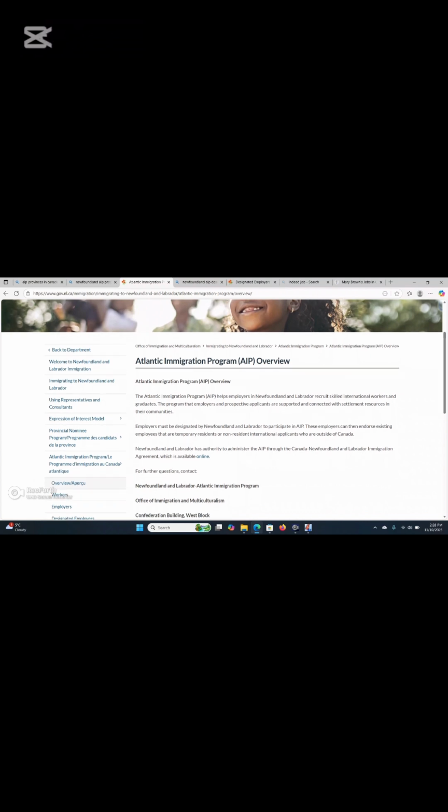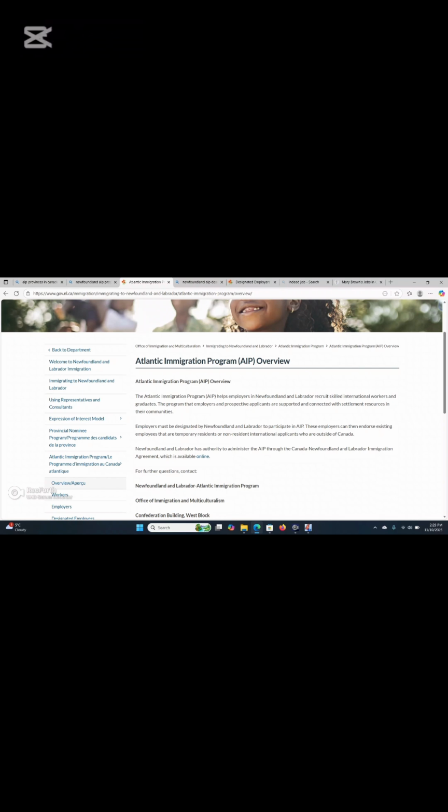It mentions that the Atlantic Immigration Program helps employers in Newfoundland and Labrador recruit skilled international workers and graduates. Employers and prospective applicants are supported and connected with settlement resources in their community.